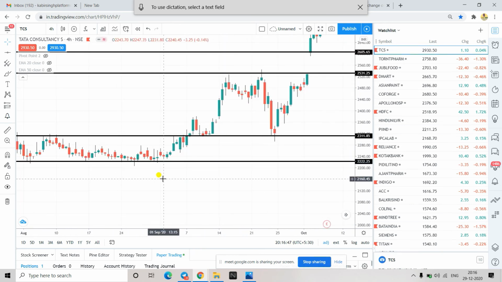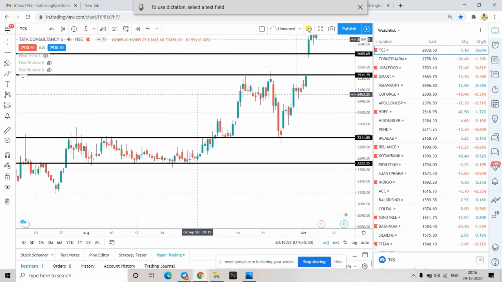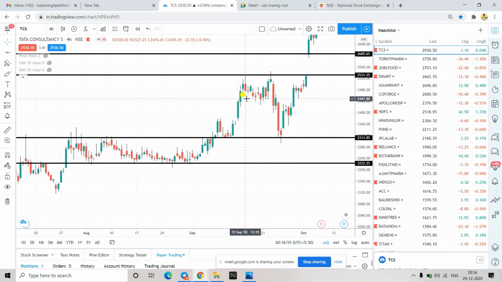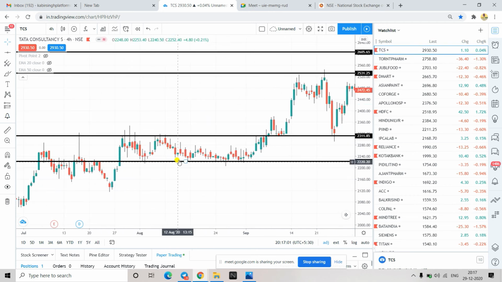You have understood, right, how I'm drawing? Share. You also draw like this and share examples. Then only you'll get an understanding. Otherwise, you will not be able to draw. Understood, right? Here taking support, here taking resistance.